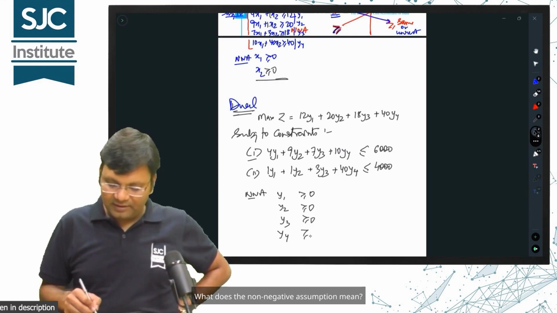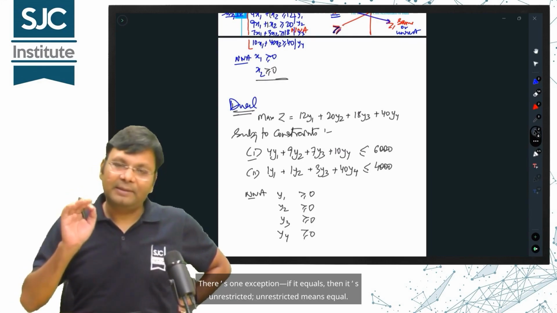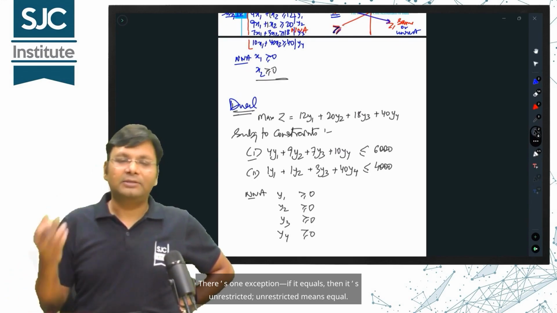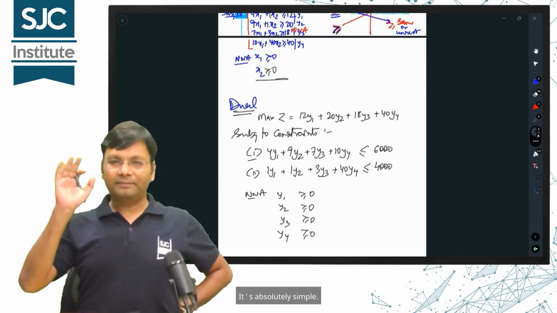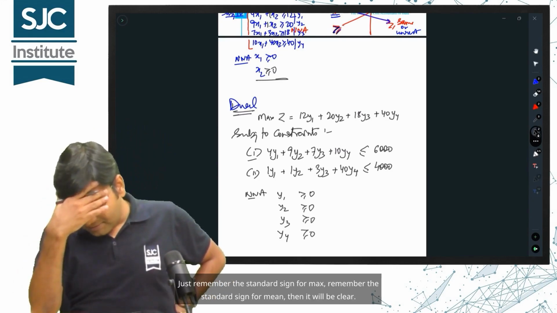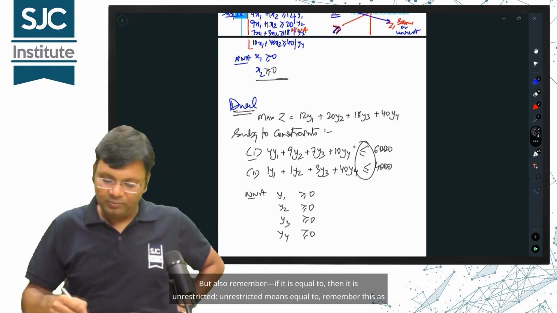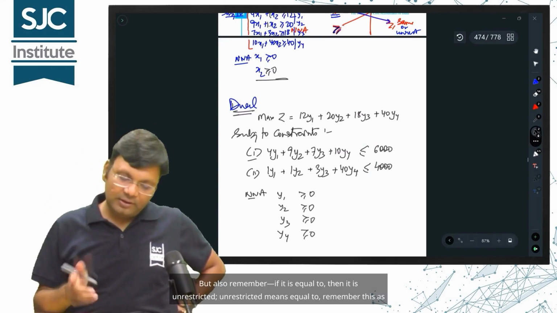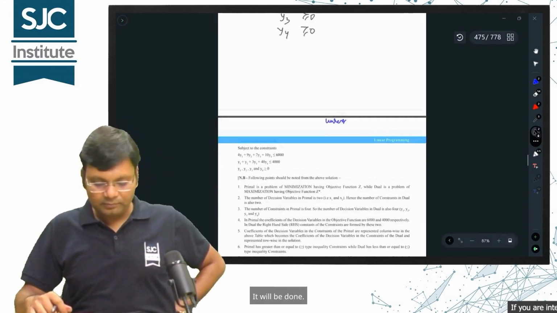What does the non-negative assumption mean? Everything is at least 0. There's one exception. If it is equal to, then it's unrestricted. Unrestricted means equal to. It's absolutely simple. Just remember the standard sign for max, remember the standard sign for min, then it will be clear. But also remember, if it is equal to, then it is unrestricted. Unrestricted means equal to. Remember this as well. It will be done.